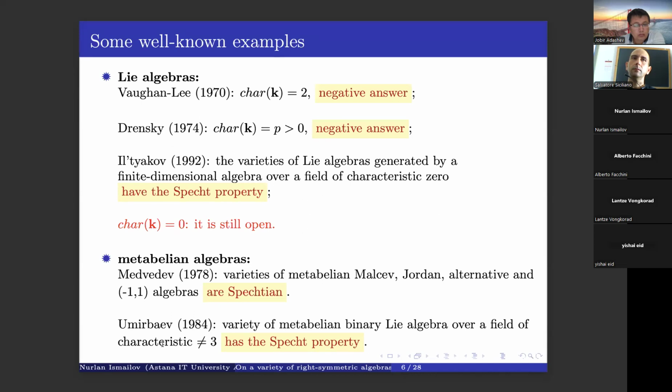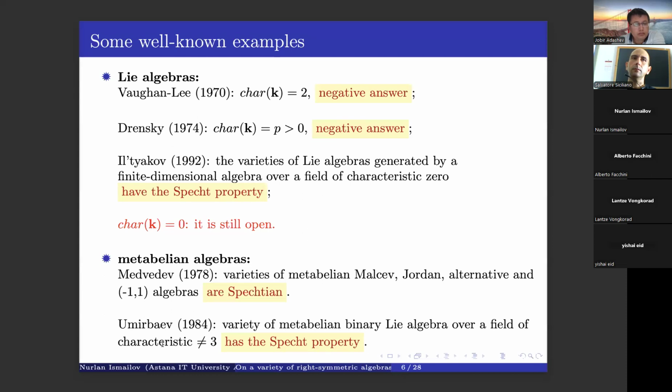This result was extended by Drensky in 1974, who proved that it remains true for any characteristic. And Iltyakov, in 1992, proved that any variety of Lie algebras generated by a finite-dimensional Lie algebra over a field of characteristic 0 has the Specht property. But this question still remains open, for example, for the variety of all Lie algebras over a field of characteristic 0.